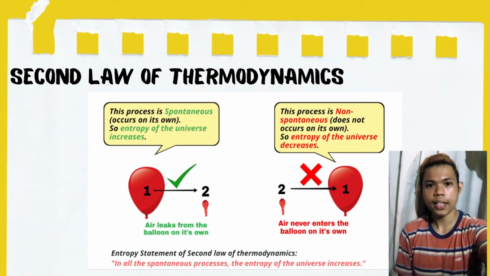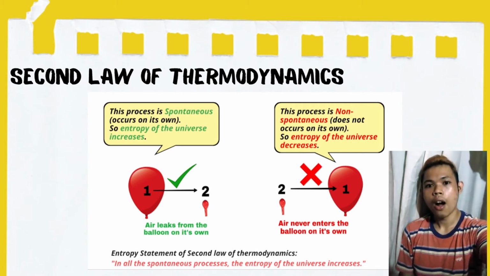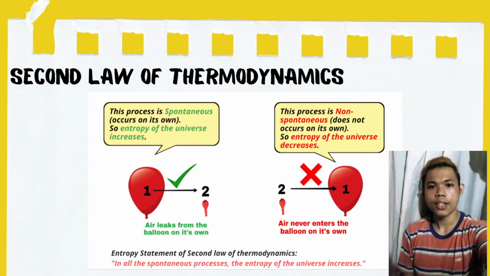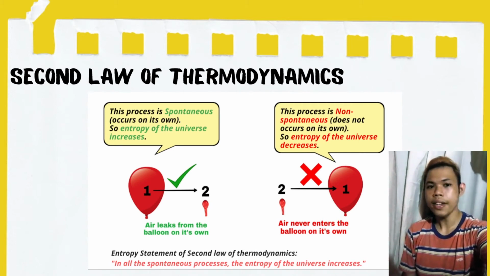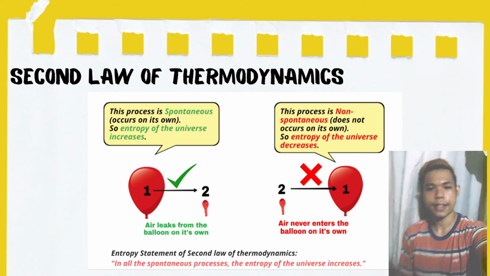So as you can see in the illustration, in the left image the process can occur on its own, or spontaneously, so the entropy increases, while on the other side the process is non-spontaneous, so the entropy of the universe decreases.